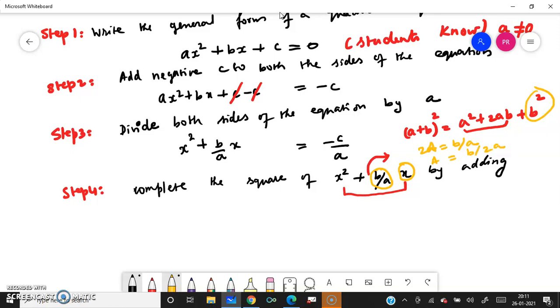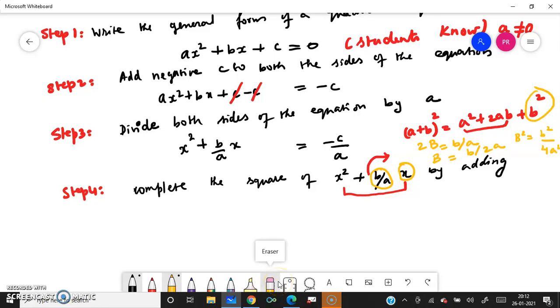In 2ab, I can call it as b. Instead of a, I can call it as b here, 2b, therefore my b is b by 2a. What is missing here is b square. What is my b square? B square by 4a square.